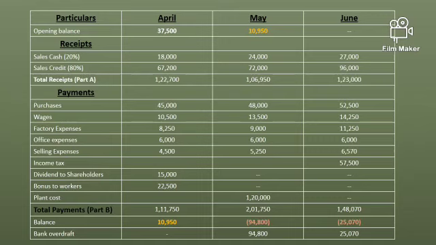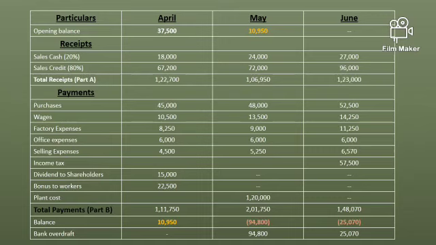Sales, total receipt comes to 1,23,000. Payments are 1,48,070 rupees. Again, payments are more as compared to receipt. So there is a bank overdraft. There is a shortage of cash for the month of June, which is 25,070.